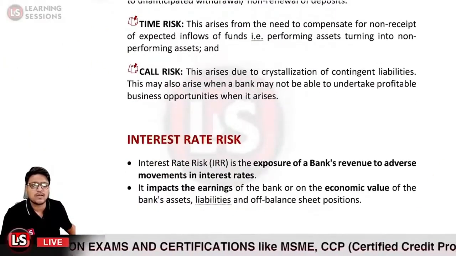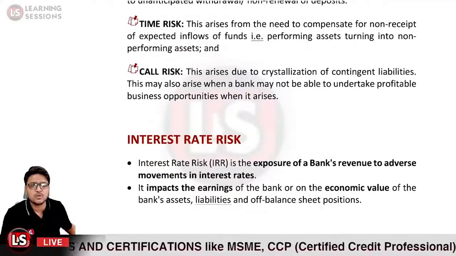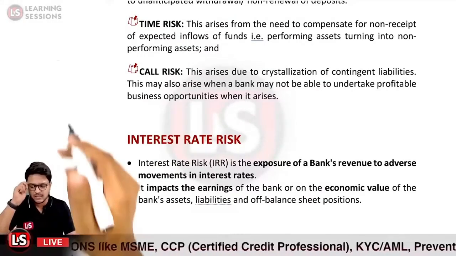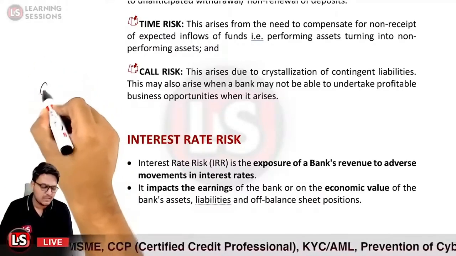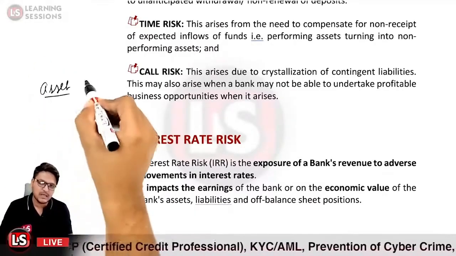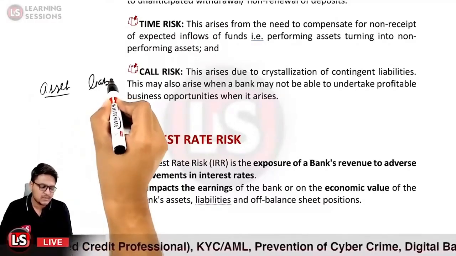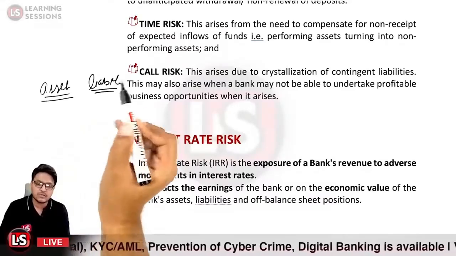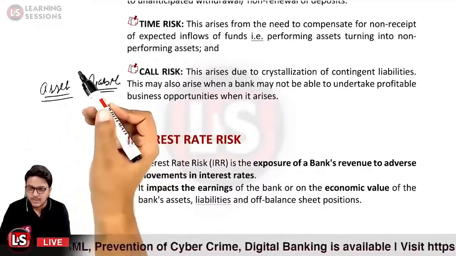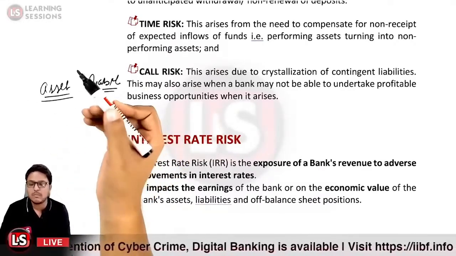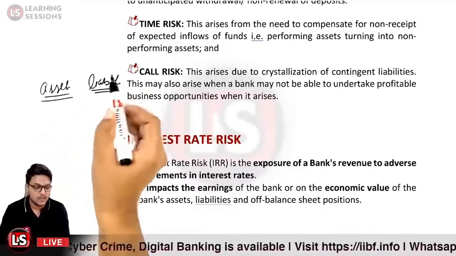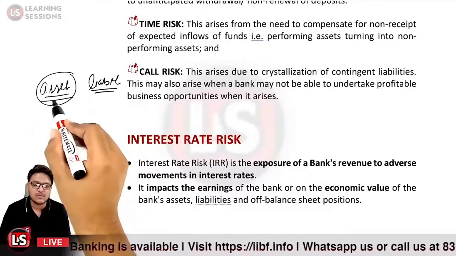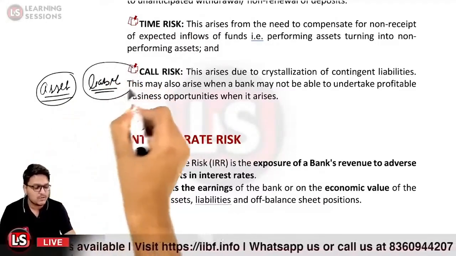So interest rate risk is the exposure of a bank's revenue to adverse movement in interest rate. So it may be the case that the bank is maintaining different assets and liabilities. Now what if the interest rates changed? It may be favorable, that the bank is now earning more, but it may also be unfavorable. Let us take the case of the assets.